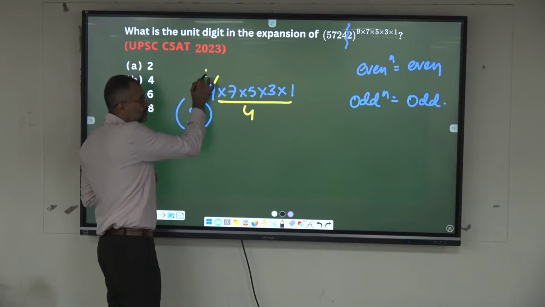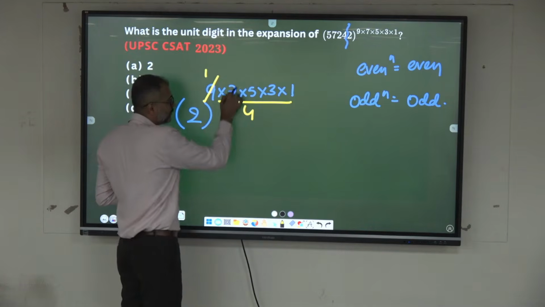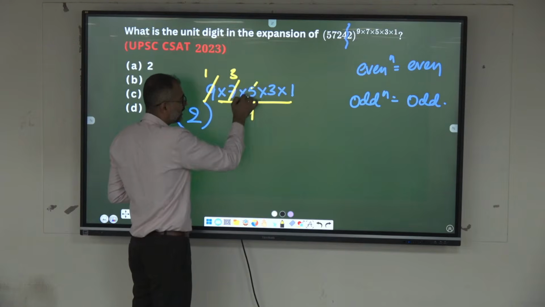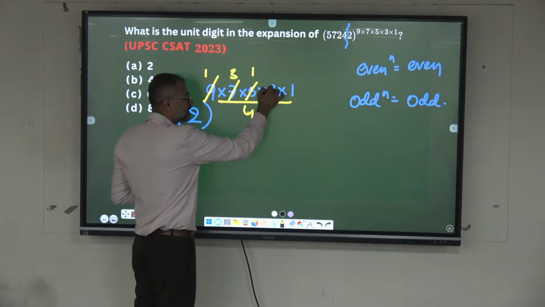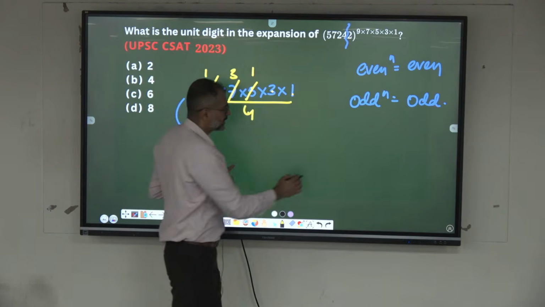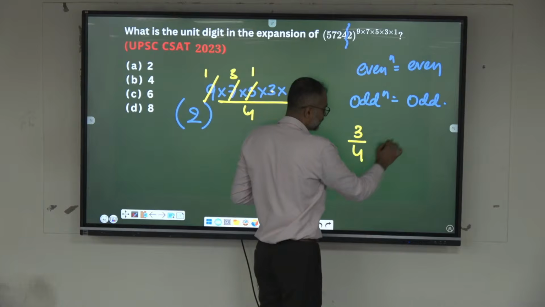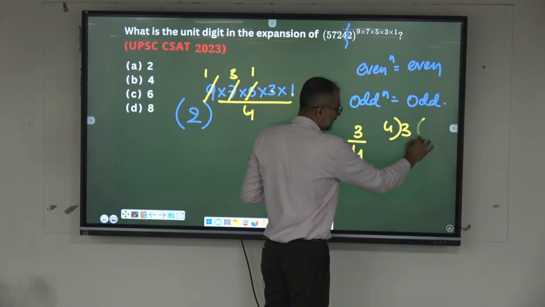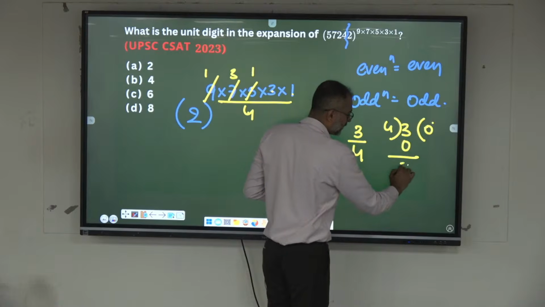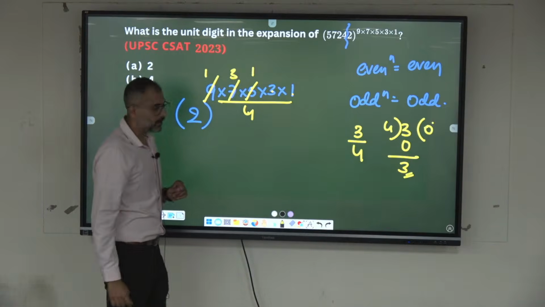9 by 4 remainder is what? 1. 7 by 4 remainder is what? 3. 5 by 4 remainder is what? 1. 3 by 4 remainder is 3 itself. 1 by 4 remainder is 1 itself. See, 3 when you divide by 4, what is the remainder? 4 into 0 is 0, so the remainder is itself. Okay, now you can multiply.